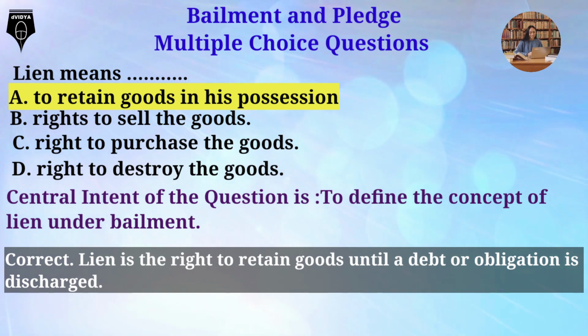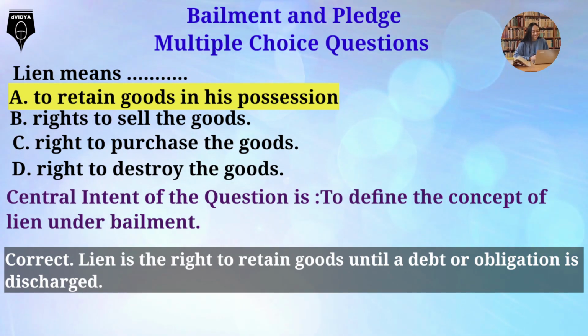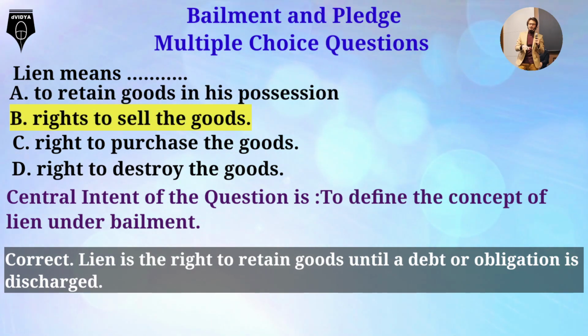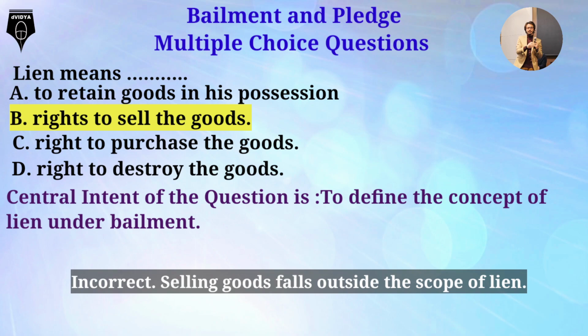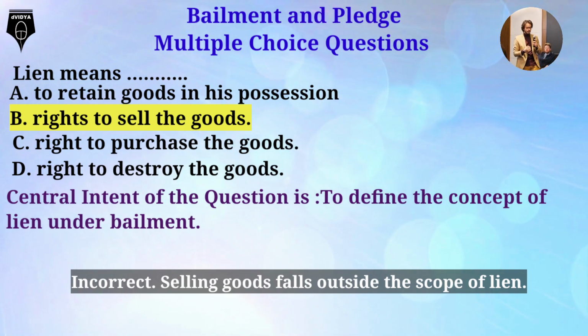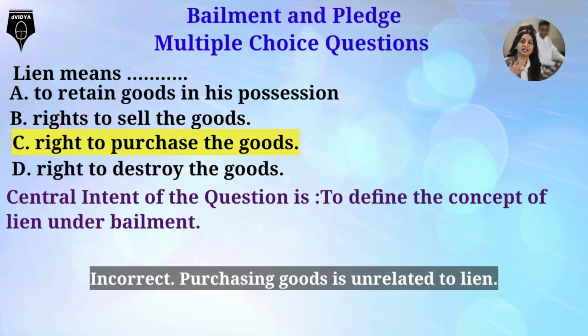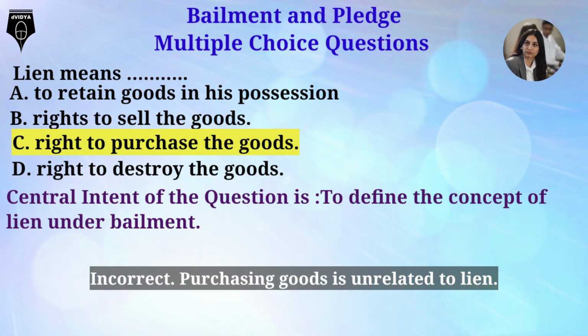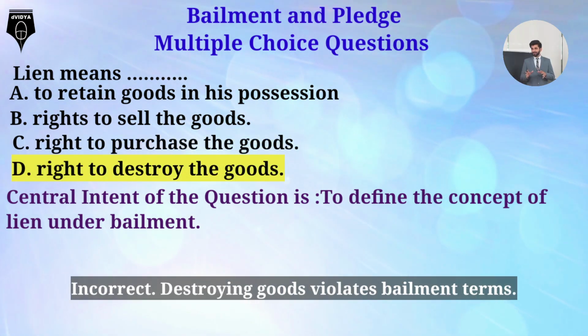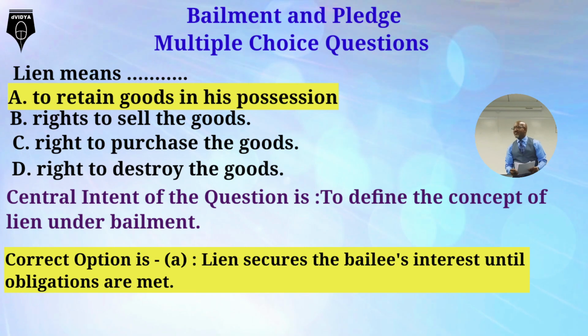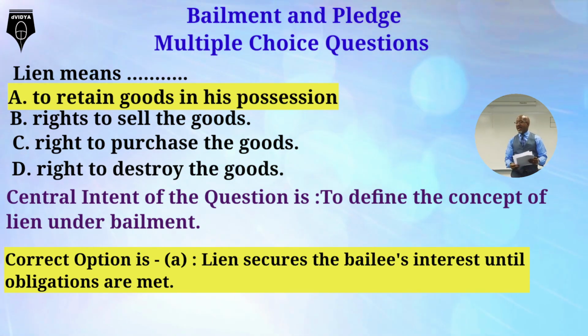Option A, to retain goods in his possession, correct. Lien is the right to retain goods until a debt or obligation is discharged. Option B. Right to sell the goods, incorrect. Selling goods falls outside the scope of lien. Option C, right to purchase the goods, incorrect. Purchasing goods is unrelated to lien. Option D. Right to destroy the goods incorrect. Destroying goods violates bailment terms. Correct option is A. Lien secures the bailee's interest until obligations are met.